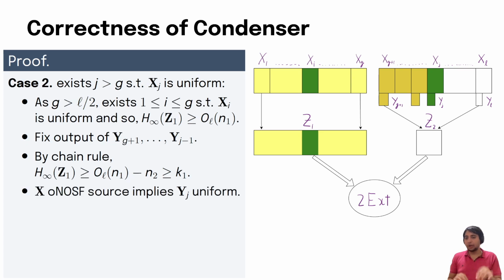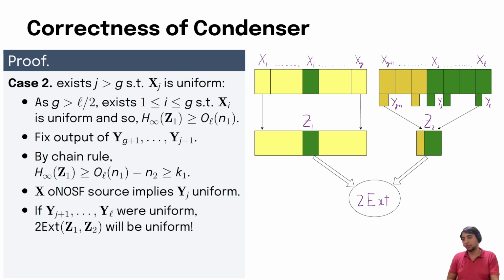Also importantly, because X is an online NOSF source, the block Yj will still remain uniform, conditioning on fixing the blocks Yg plus 1 to Yj minus 1. Okay, now if the blocks Yj plus 1 to Yl were all uniform, then we'll be in great shape, because then the blocks Z1 and Z2 will be independent sources with relatively high entropy, and by the property of our two source extractor, the output of our condenser will be uniform.